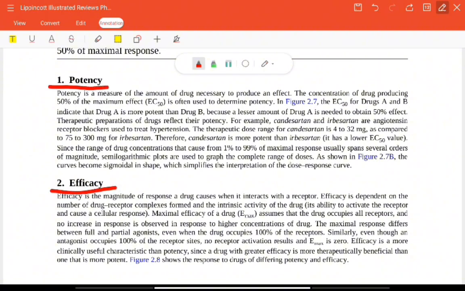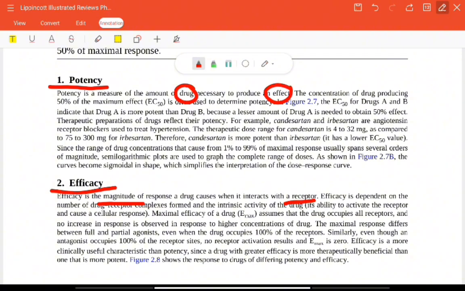What is potency? It is a measure of the amount of drug that is necessary to produce an effect, and efficacy is the magnitude of the response that a drug causes when it interacts with a receptor. Potency is the amount of drug to produce an effect, but efficacy is the magnitude of response.